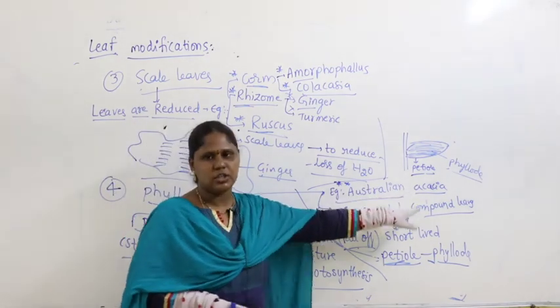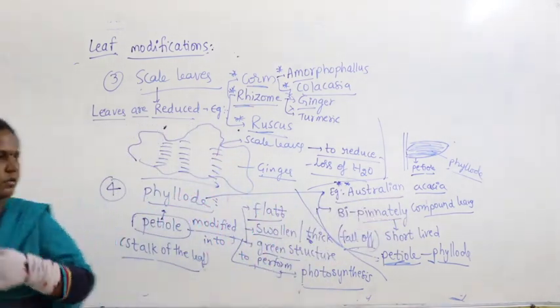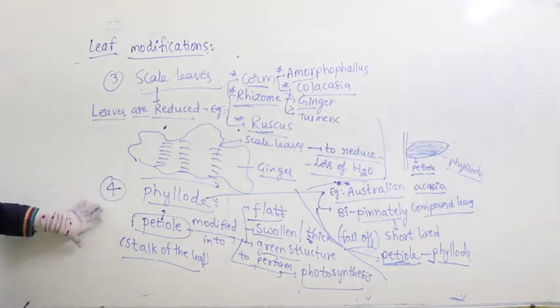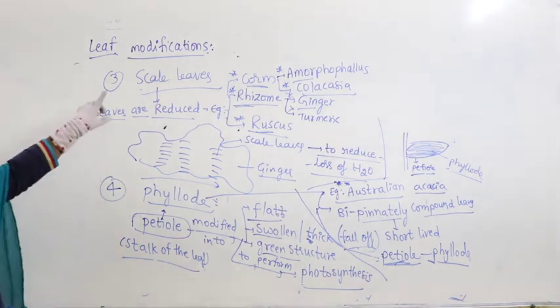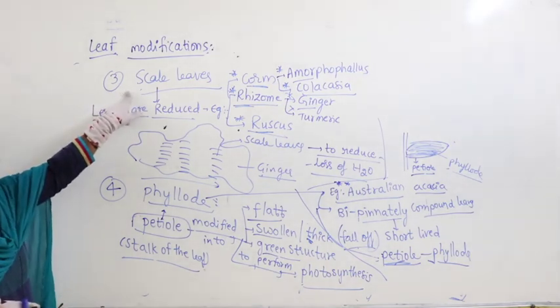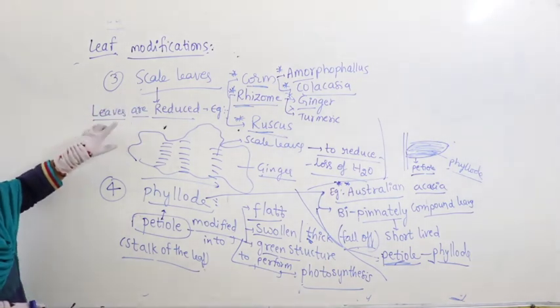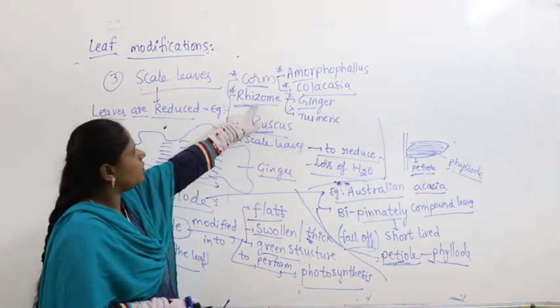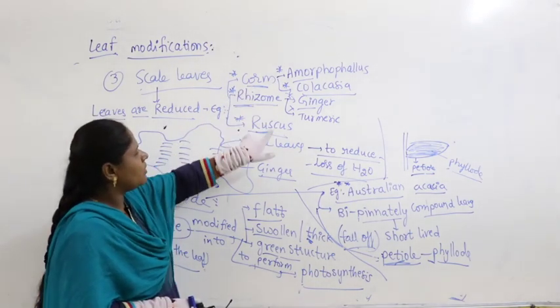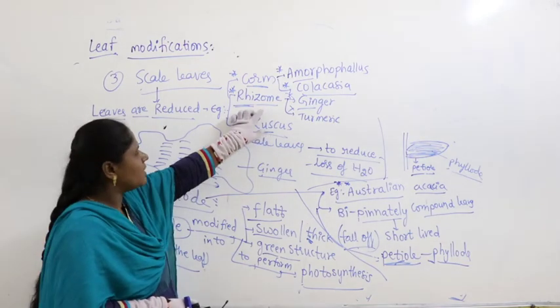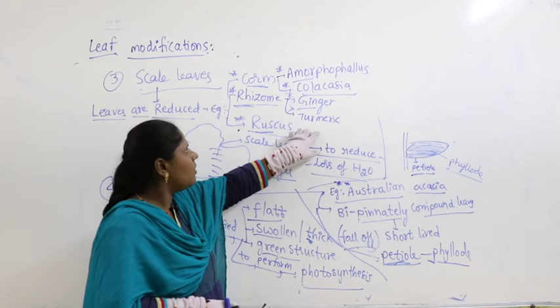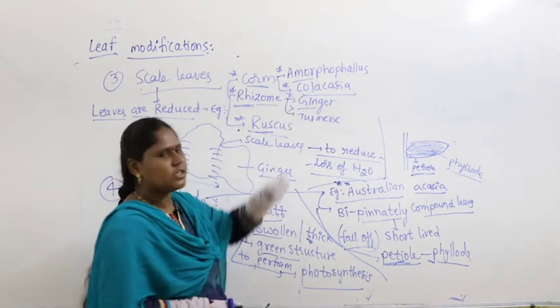Australian acacia. So, let us quickly revise the two more categories we studied under leaf modifications. Take the first one as scale leaves. Where do you find scale leaves? They are found in underground stems called rhizome, also found in corm, also found in Ruscus. You know rhizome examples: ginger, turmeric, Musa, banana, and Amorphophallus, Colocasia.